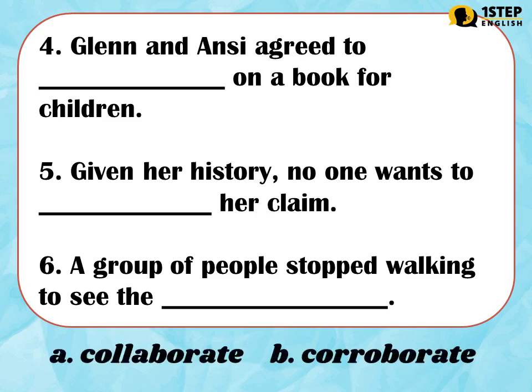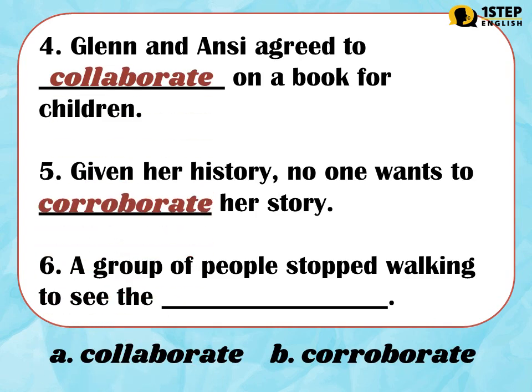Letter A. Collaborate. Letter B. Corroborate. Number 4. Letter A. Glenn and Nancy agreed to collaborate on a book for children. Number 5. Letter B. Given her history, no one wants to corroborate her claim.